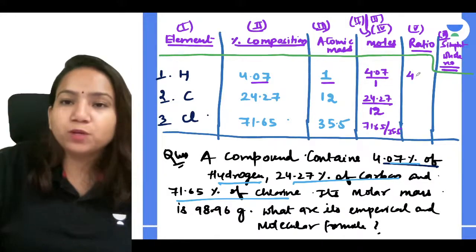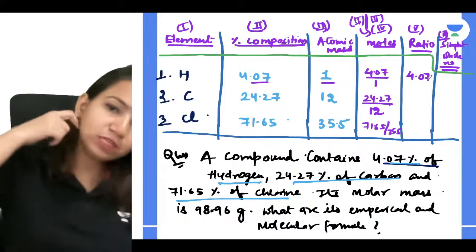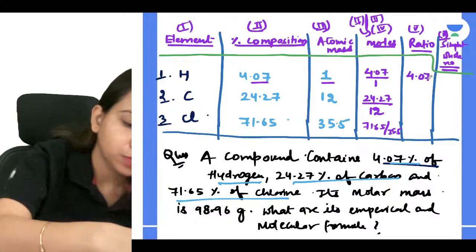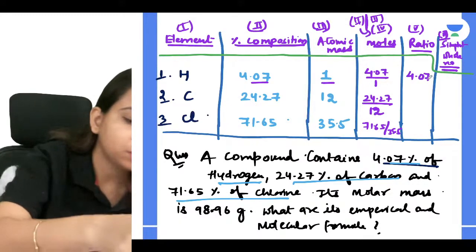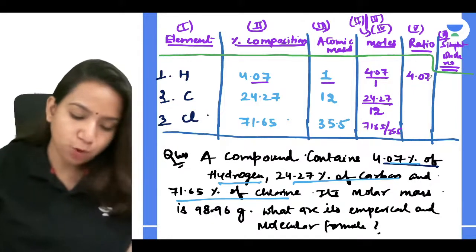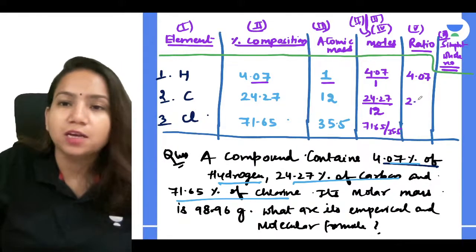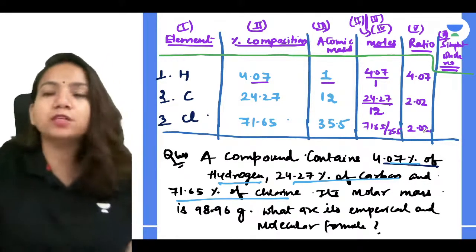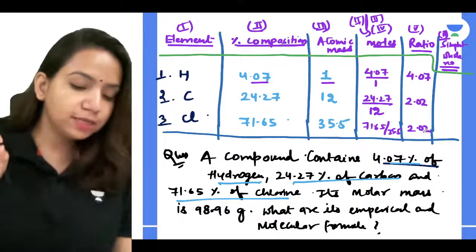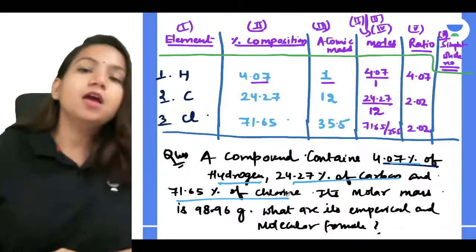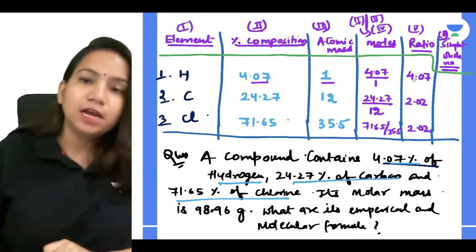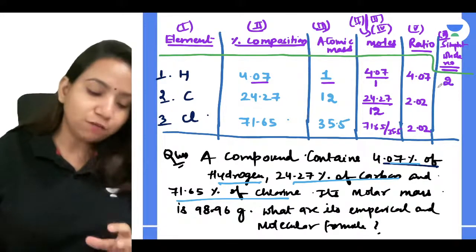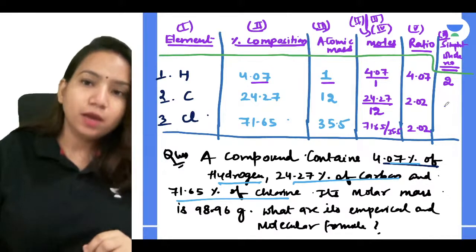4.07 divided by 1, you will get 4.07 only. But 24.27 divided by 12, what value will you get, guys? You will get 2.02. Very good, Sangeeta. You will get 2.02, and here also you will get 2.02. Now how can you get the simplest ratio? Whatever is the smallest number, you have to divide the whole thing by that. So 4.07 divided by 2.02, you will get 2, and you have to take a whole number. So the smallest whole number is 2, and here you will get 1 and 1.